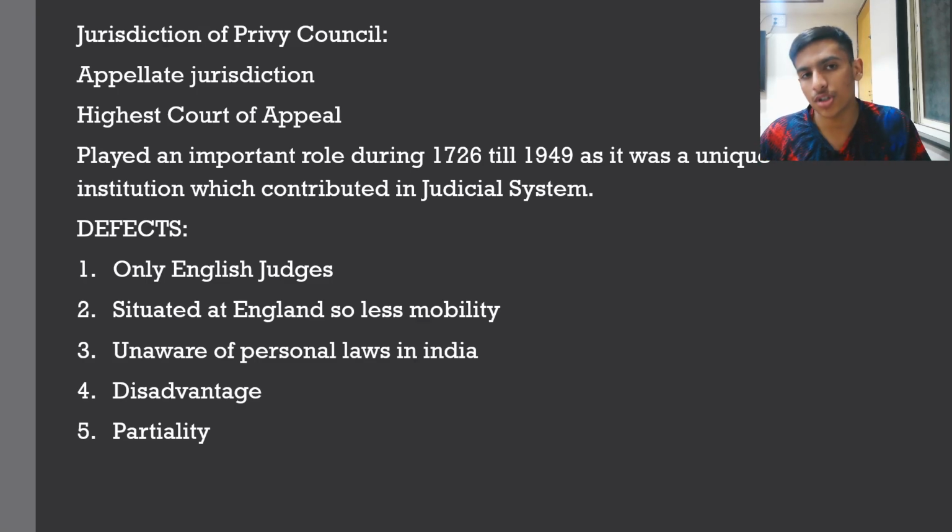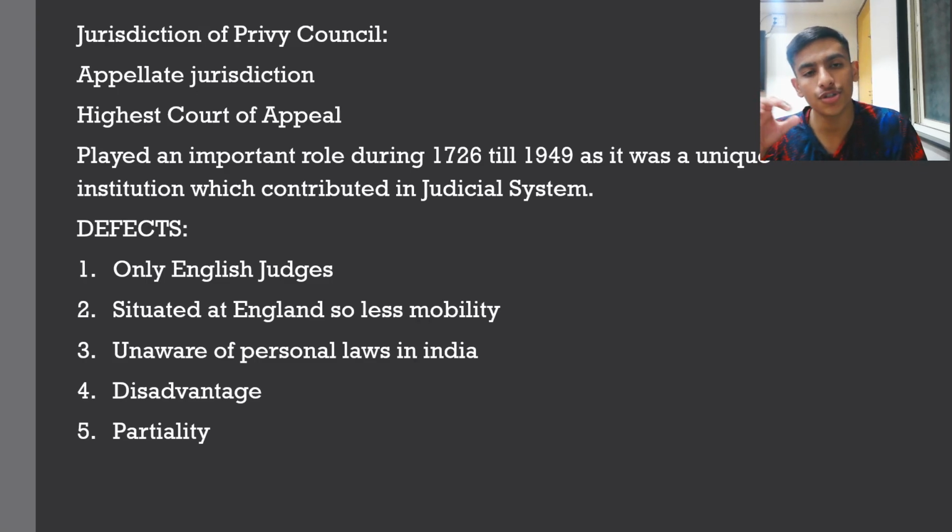Then what was the jurisdiction of the Privy Council? What spheres did it cover? First, it covers the appellate jurisdiction. In India at that time, we saw the establishment of mayor courts. Where exactly does a person go if he is not satisfied with the decision of the mayor court or admiralty court? He goes to the Privy Council.